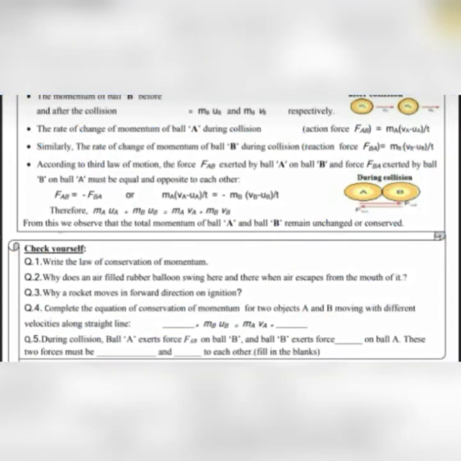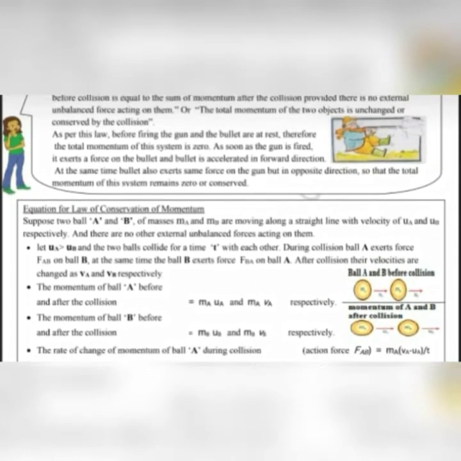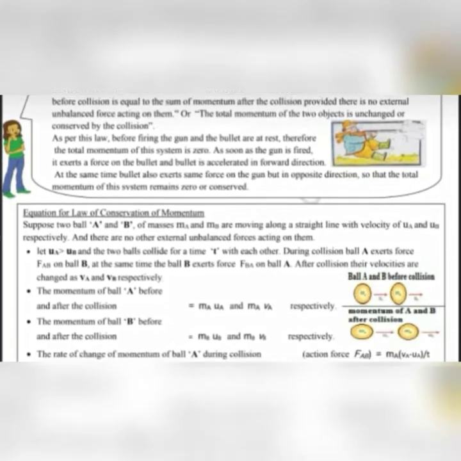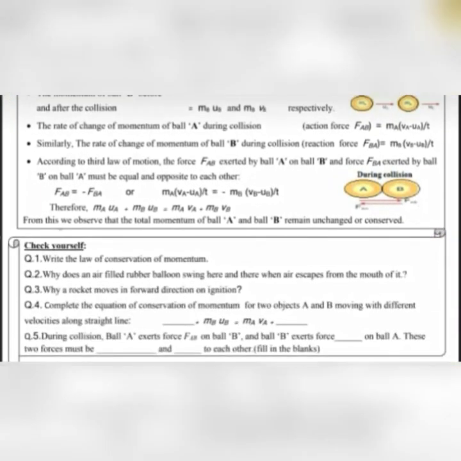Now let us do the question answers. First, what is the law of conservation of momentum? We have just seen the definition here. According to this law, the sum of the momentum of the two objects before collision is equal to the sum of momentum after the collision, provided no external unbalanced force is acting on them, as we have just proved by the equation.